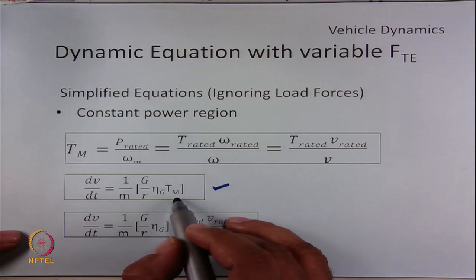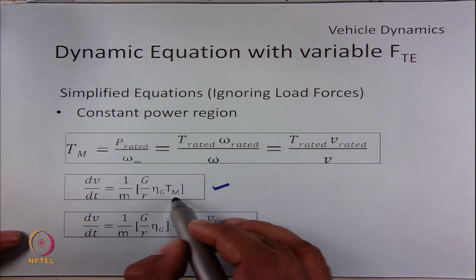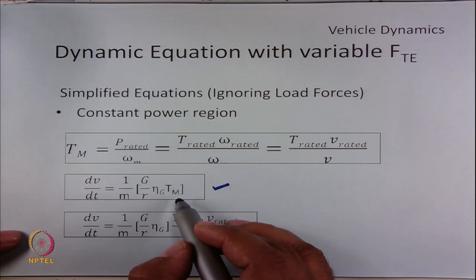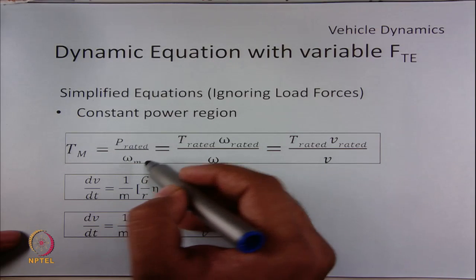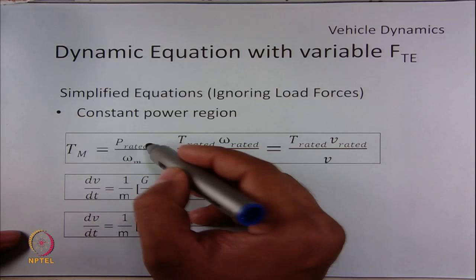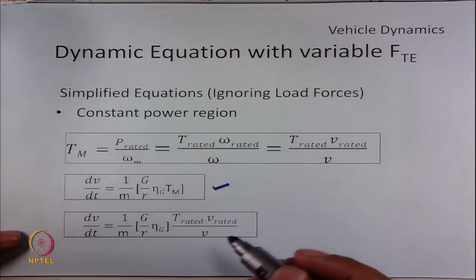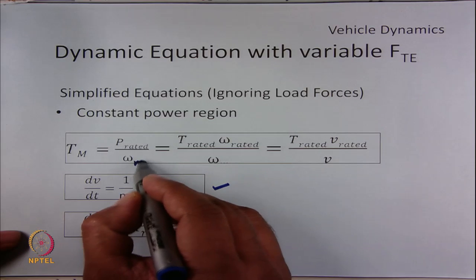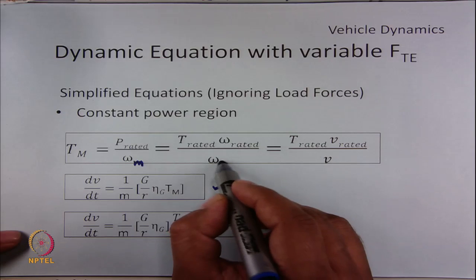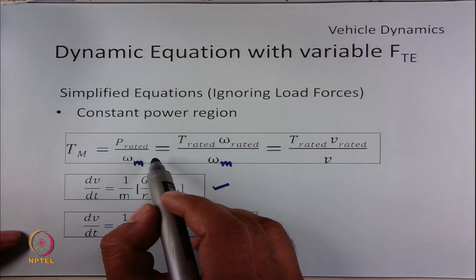So, what is the motor torque in this mode of operation? We know that motor torque is not constant and it is an inverse function of vehicle speed. So, motor torque is P rated by omega m, or current speed.